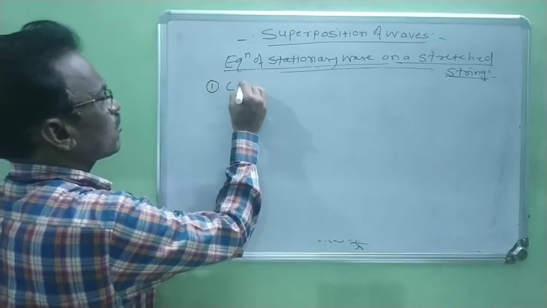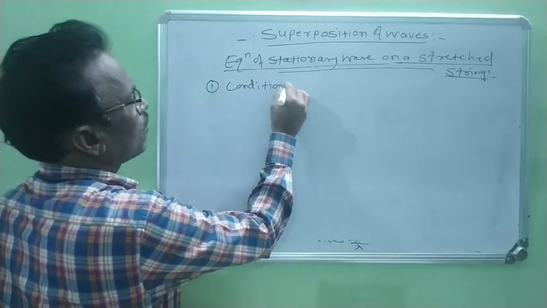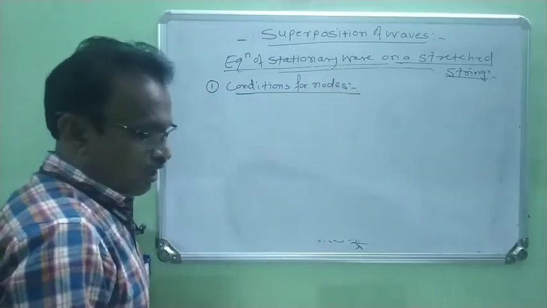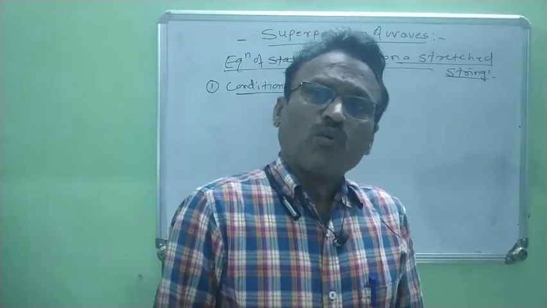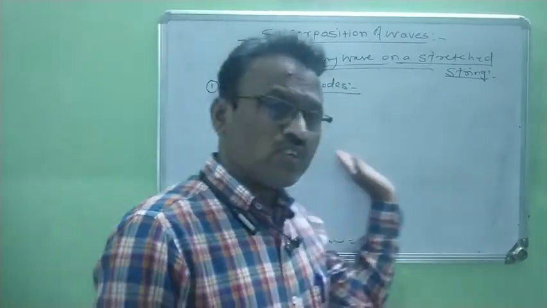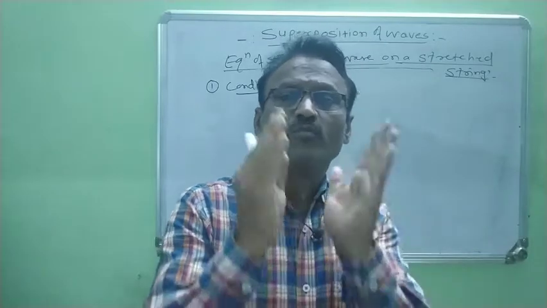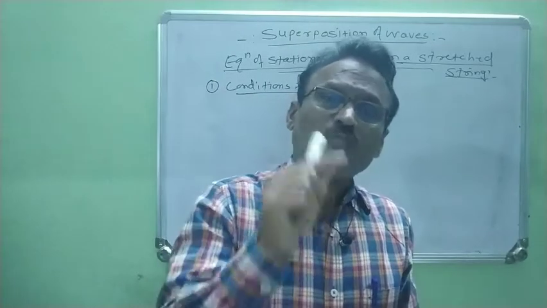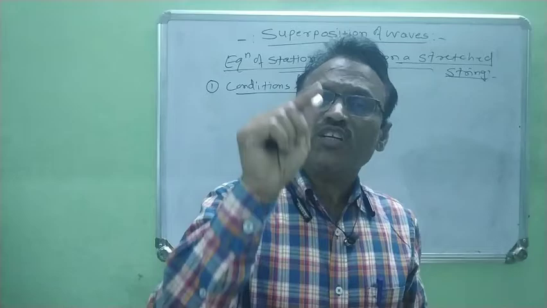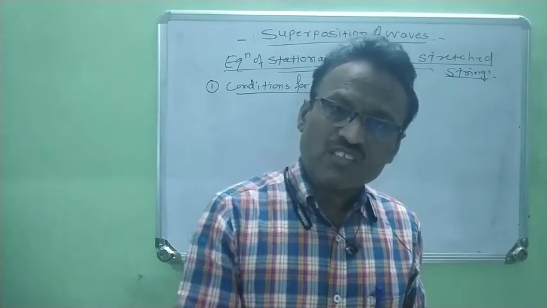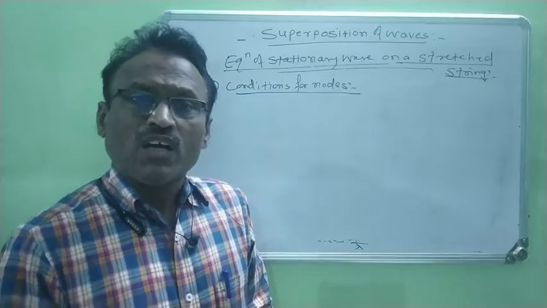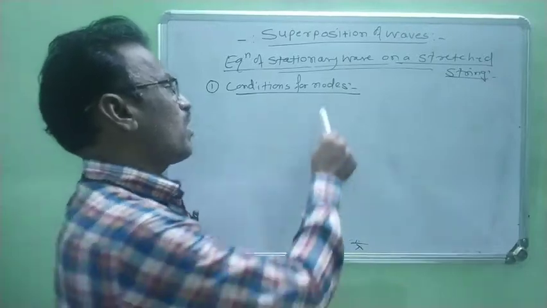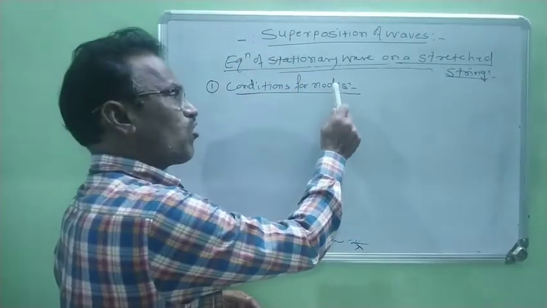We consider first the conditions for nodes. We know that when stationary waves travel through the medium, some particles of that medium do not vibrate. That means the particles remain at rest, so the amplitude for that particle is zero, which means it is minimum. Therefore, the points at which the amplitude of particles of a medium is minimum, meaning zero, are called nodes.